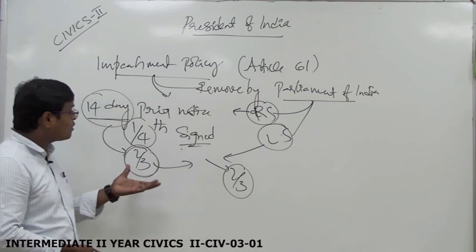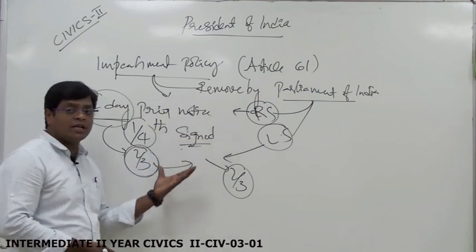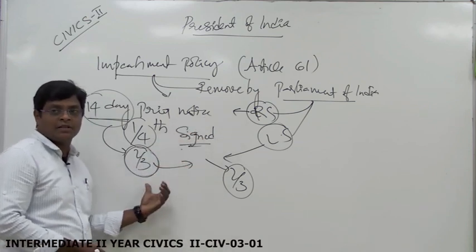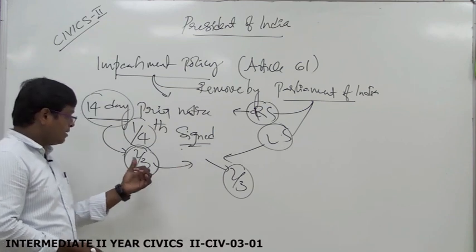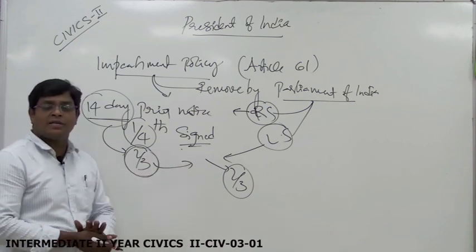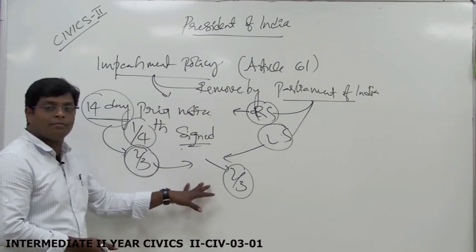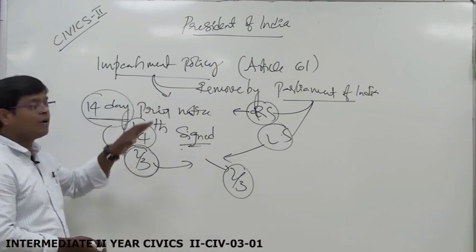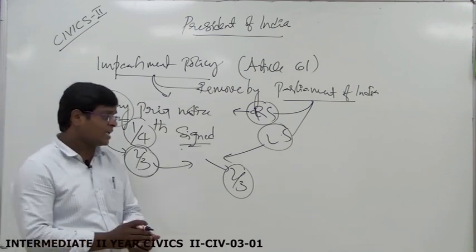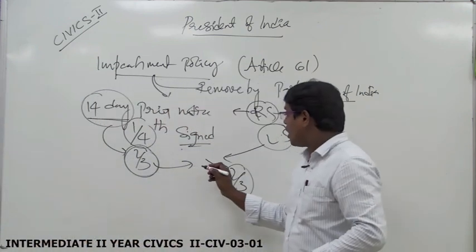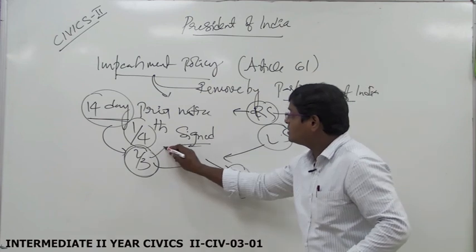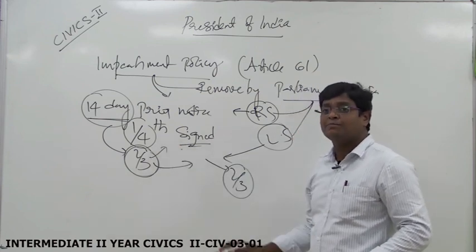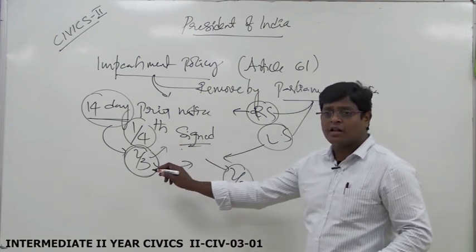That means here, with the two houses, each separately requires a 2/3 majority for the removal of the President of India. Each house separately passes the bill with a 2/3 majority, absolute majority, special majority.